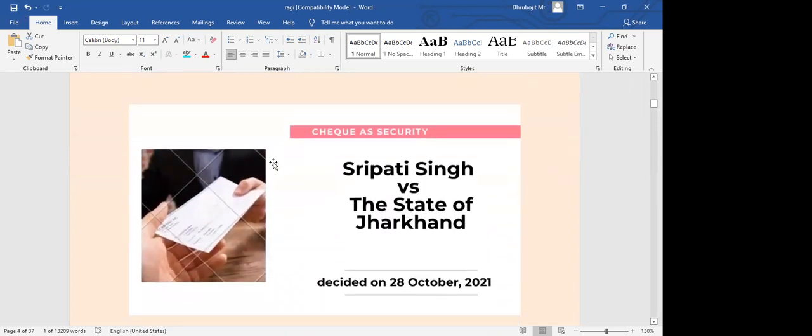Okay. Next one we have is related to cheques. Have you seen that there are certain situations wherein a blank cheque will be issued? Blank cheque, usually in movies, right?